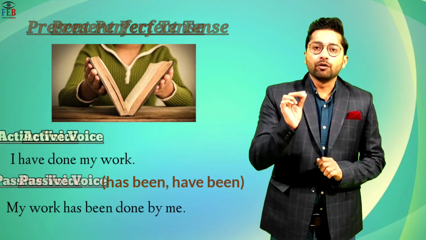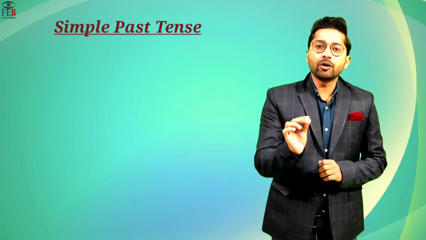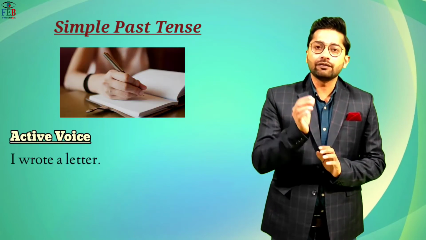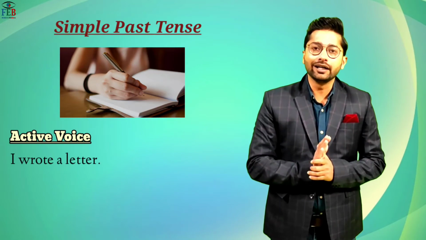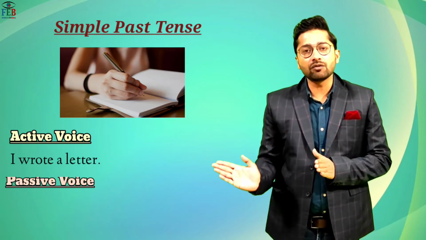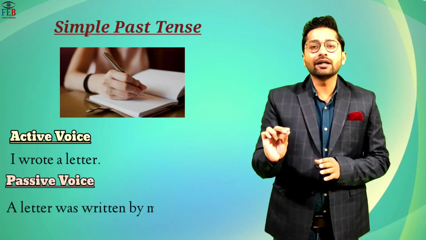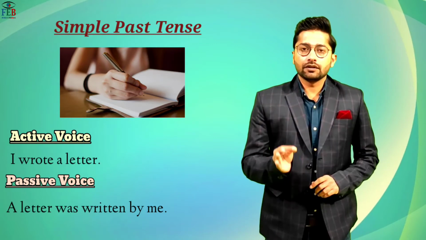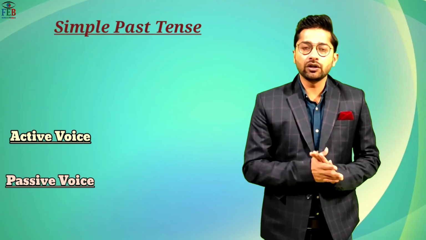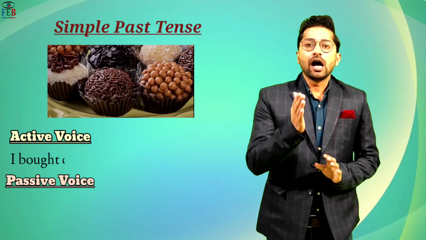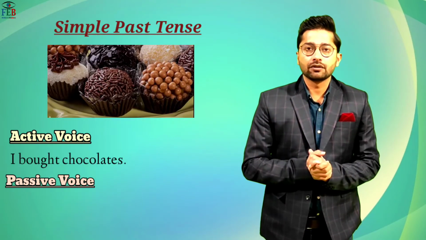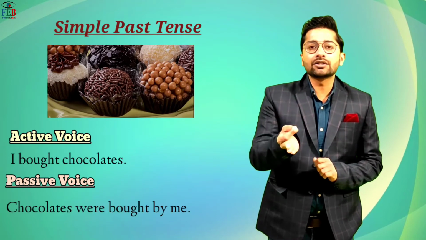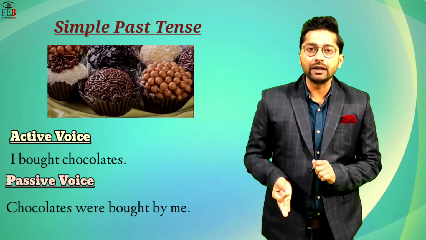Moving on next, if we talk about simple past, I wrote a letter. If there is a sentence, I wrote a letter, then the sentence in passive voice becomes a letter was written by me. The second example of simple past is I bought chocolates. So the sentence in the passive voice becomes chocolates were bought by me.